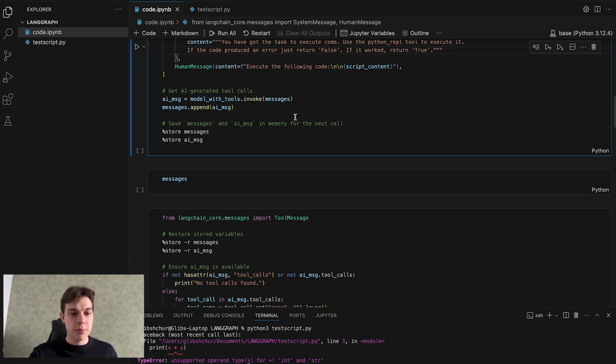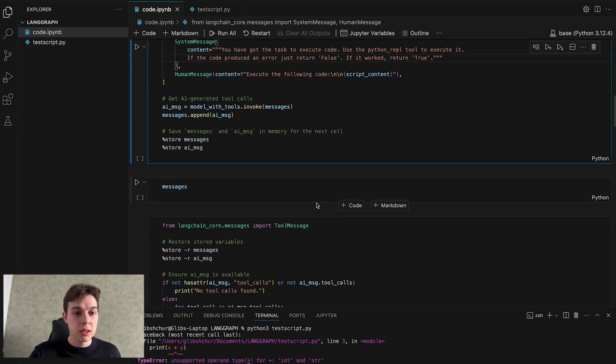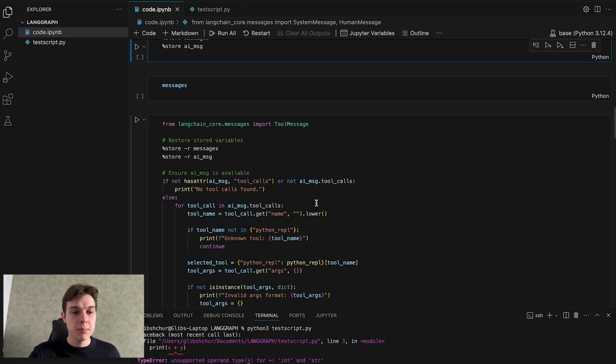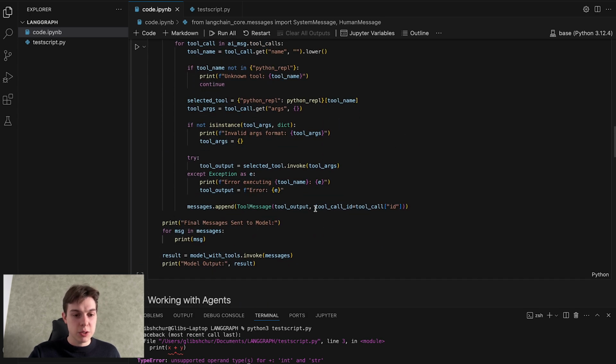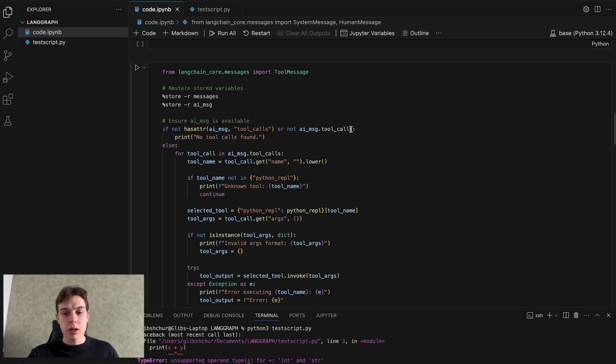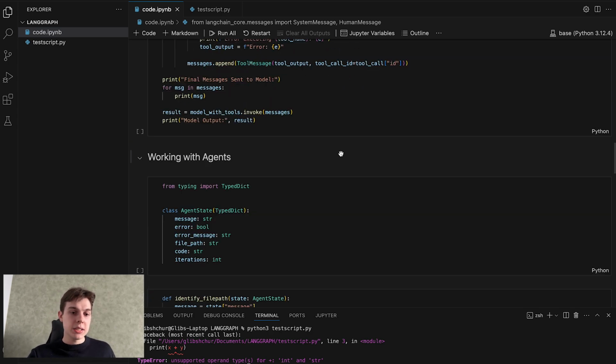Then we will also jump through to see what the actual message that we're sending looks like and how it will be seen by the model. And here, at this point, we will make a call to the tool. And next, we will work with the agent.